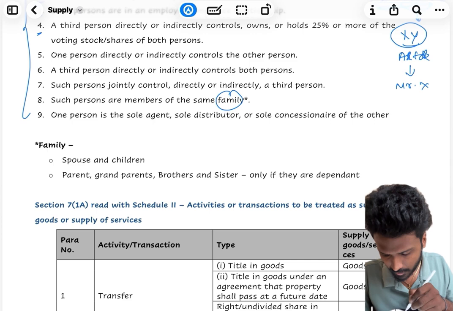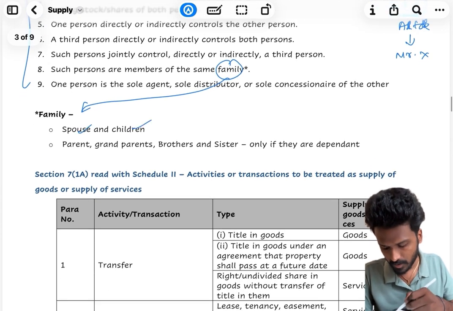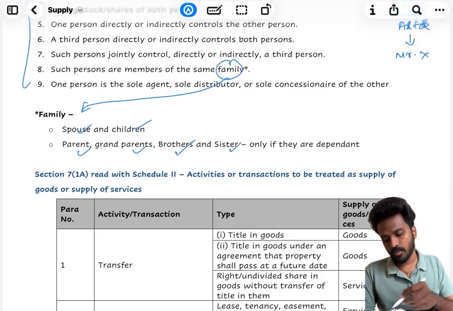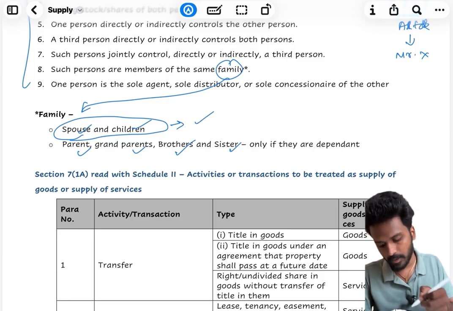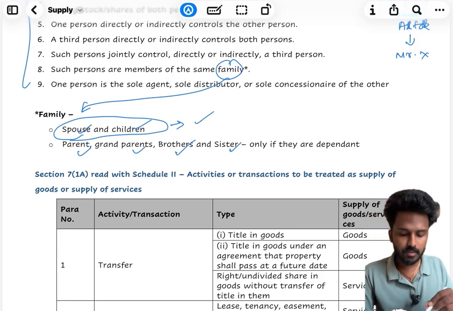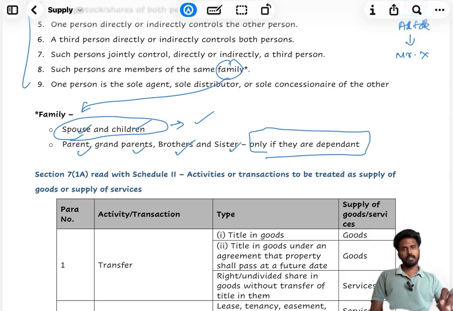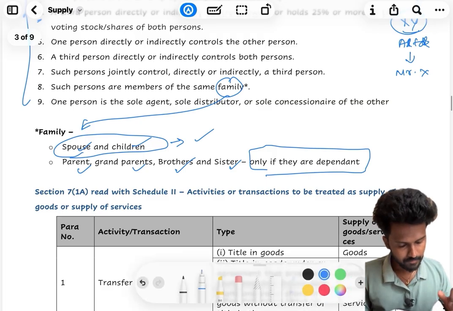And family definition is given here. Family means spouse, children, parent, grandparent, brothers, sisters. So spouse and children, whether or not they are dependent, they are family. But parents, grandparents, brother, sister, only if they are dependent, they can be said as family, and they can be said as related persons under GST.